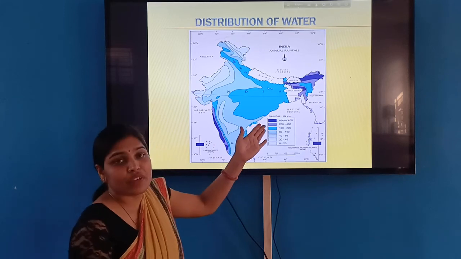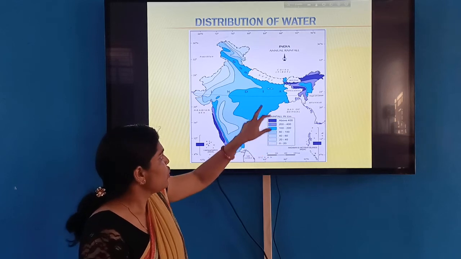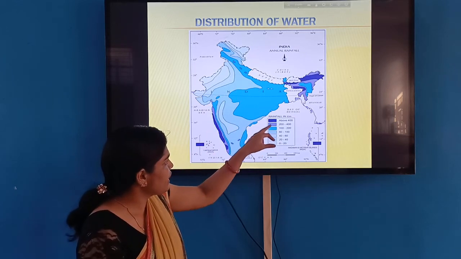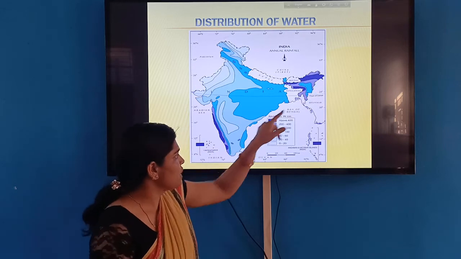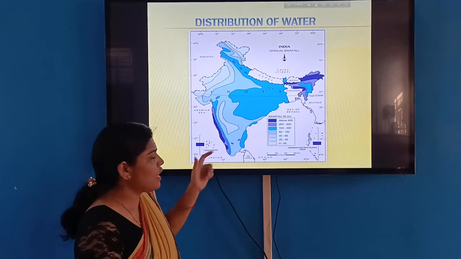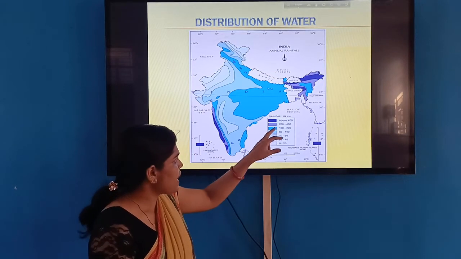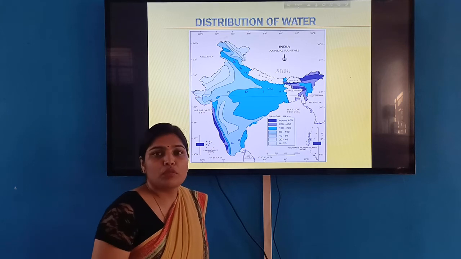This is the map of India, showing annual rainfall. Some places are indicated by colors. The first, a very dark color, covers the northeastern region and also some areas of Maharashtra, Karnataka and Kerala. These areas will measure above 400 centimeters of rainfall.